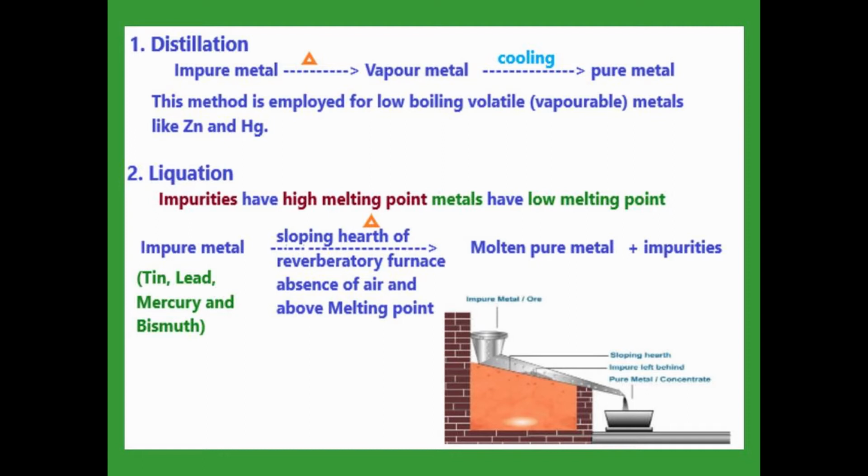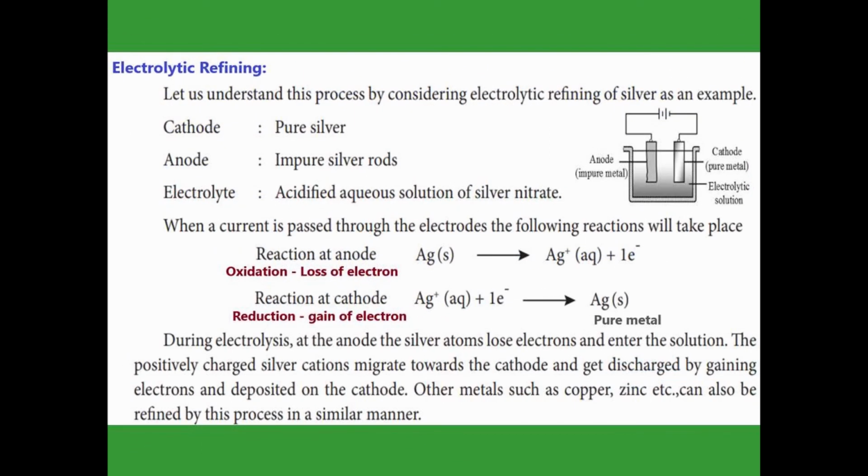Distillation method is used for zinc and mercury. These two metals are low boiling volatile metals. And the liquefaction method is suitable for metals that have a low melting point. So note down these, they are one-word answers, they will ask in the exam.